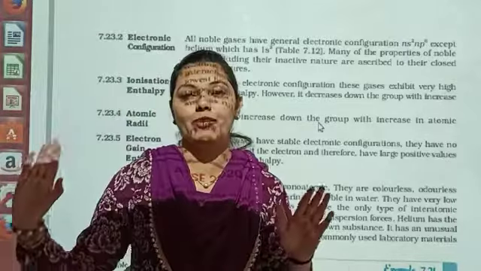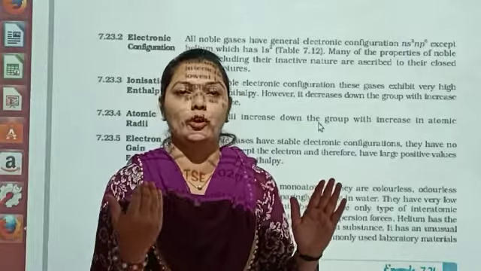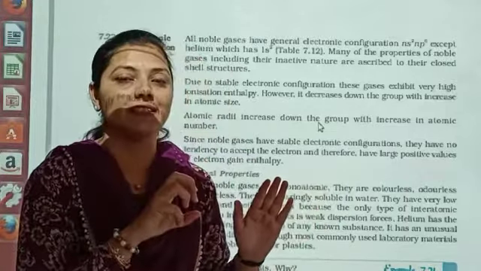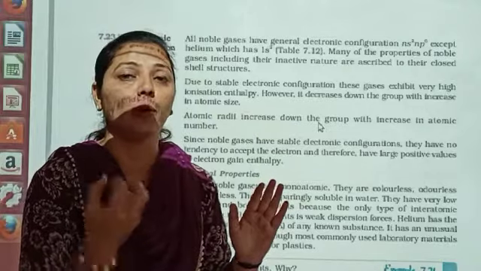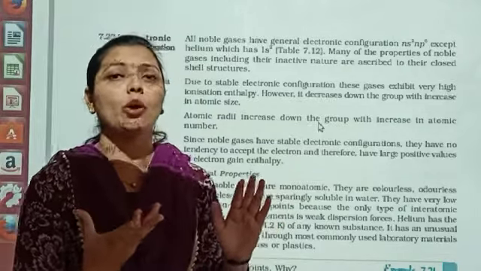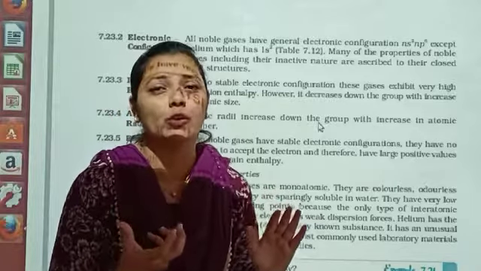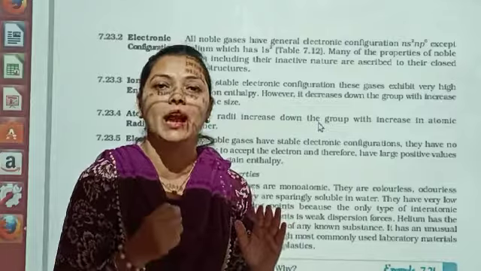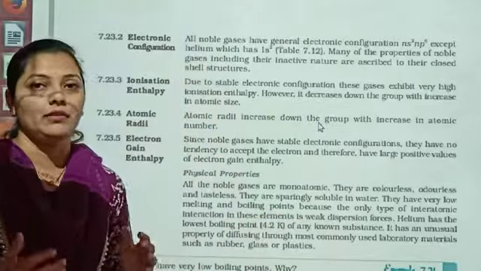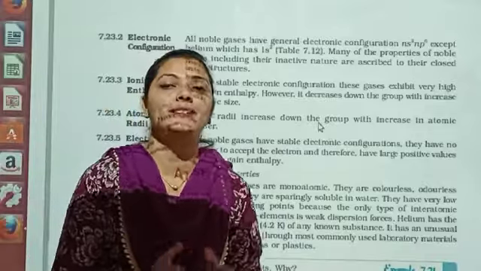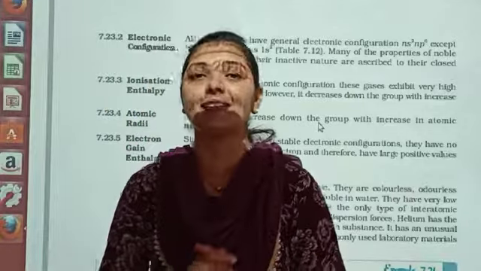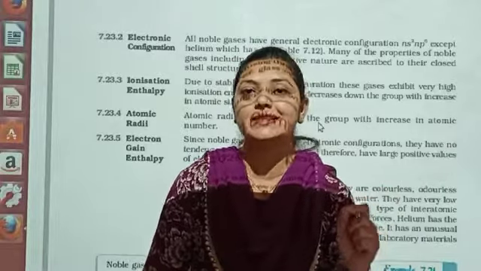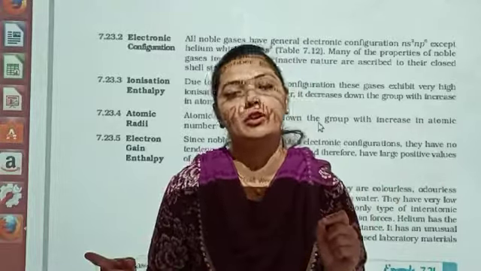Also remember, when we move from left to right in a period, atomic size decreases. Atomic size decreasing means the electrons are more compact with the nucleus. The nucleus holds them tightly because they are very close to it. So it will be most difficult to remove an electron from the outermost shell. But when you move from top to bottom in a group, atomic size increases. When atomic size increases, it is easier to remove the electron. But let me tell you, in this case it is a little more difficult compared to the other groups.